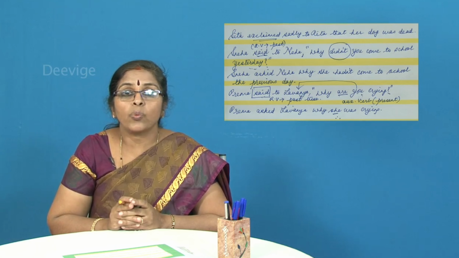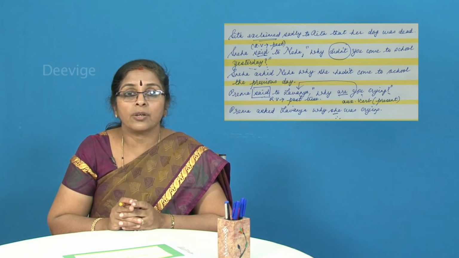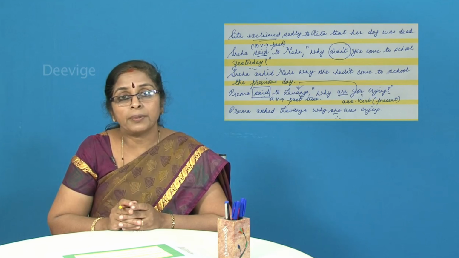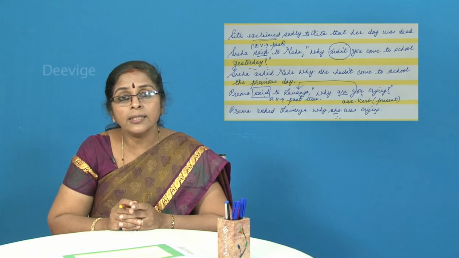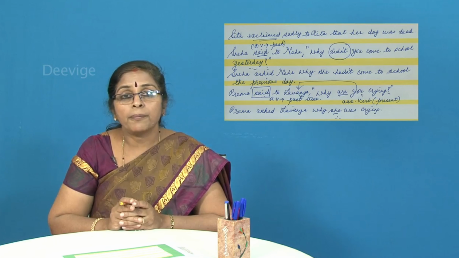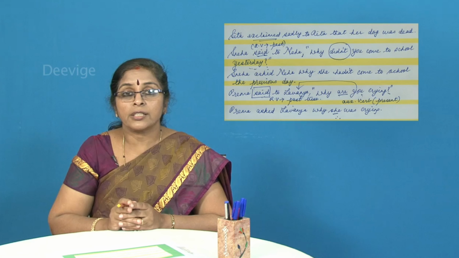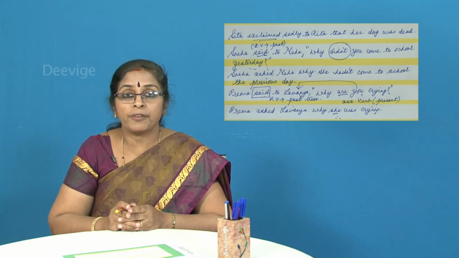If the reporting verb is in the past tense, then the sentence given within the inverted commas will change from simple present to simple past, present continuous to past continuous, present perfect to past perfect, present perfect continuous to past perfect continuous, and past tense also to past perfect.